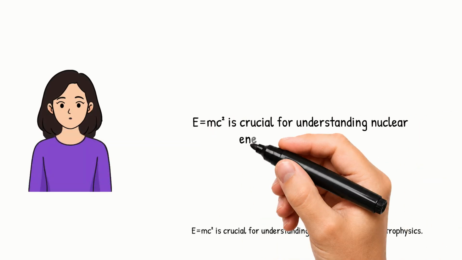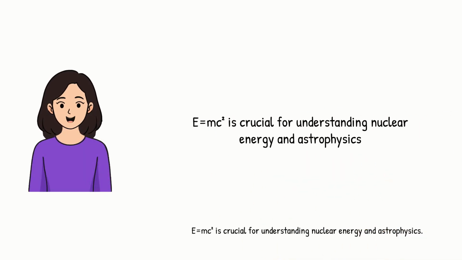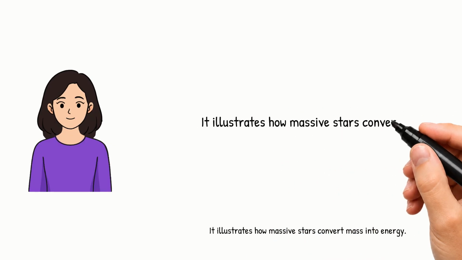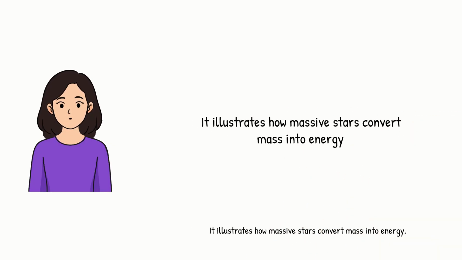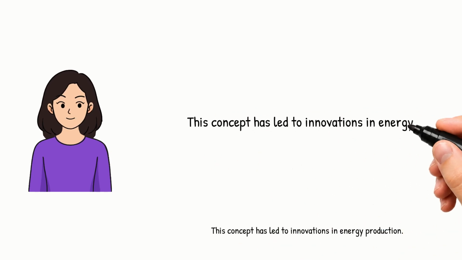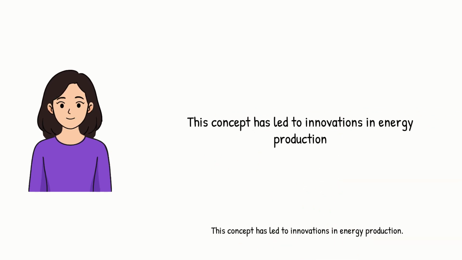E equals mc squared is crucial for understanding nuclear energy and astrophysics. It illustrates how massive stars convert mass into energy, powering the universe. This concept has led to innovations in energy production.